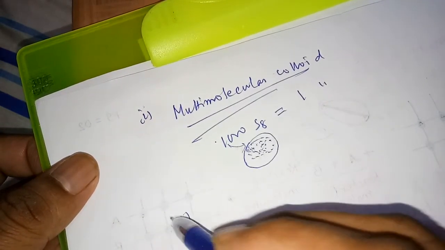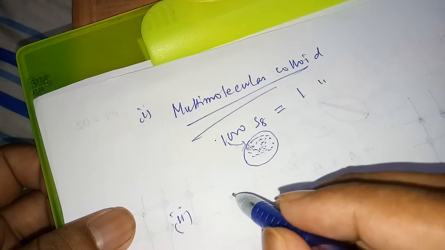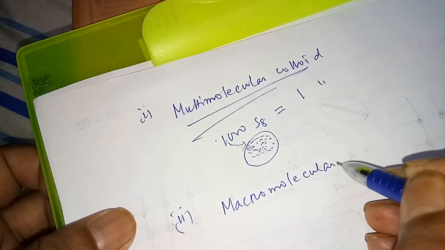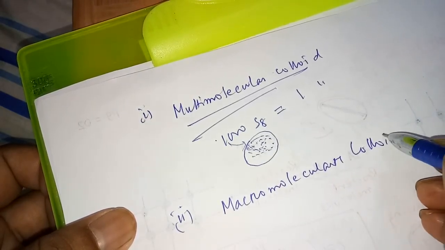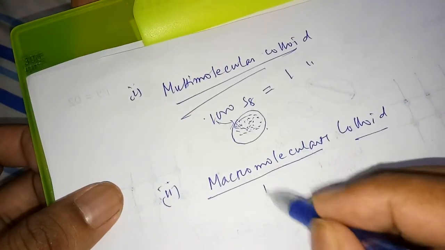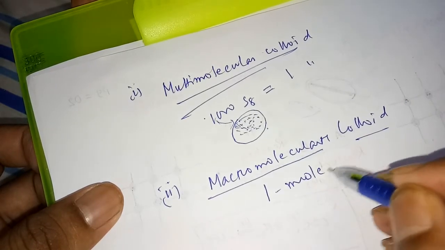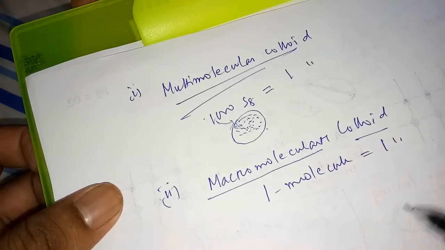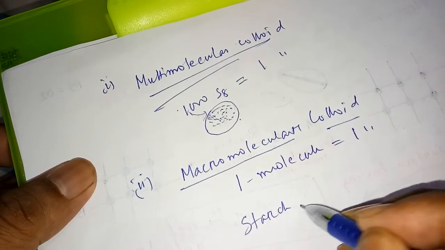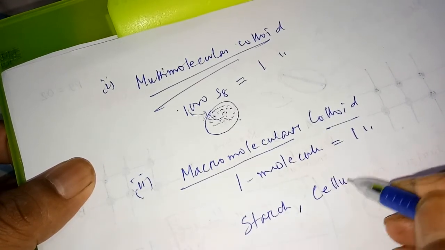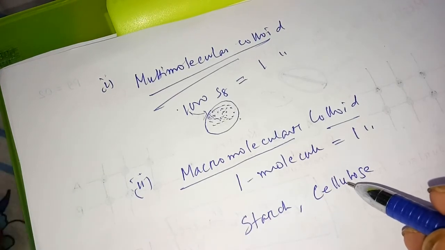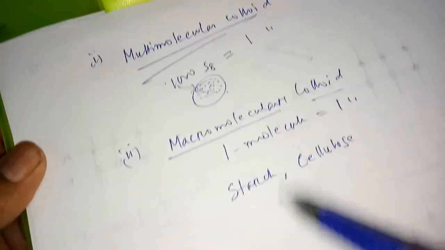Another point, student, we have macromolecular colloid. Macromolecule means one molecule is equal to one colloid. Example is your starch, cellulose. One molecule's size becomes this much that it can behave as a colloid. Hemoglobin is also there, protein is also there. So the difference between these two we have understood.